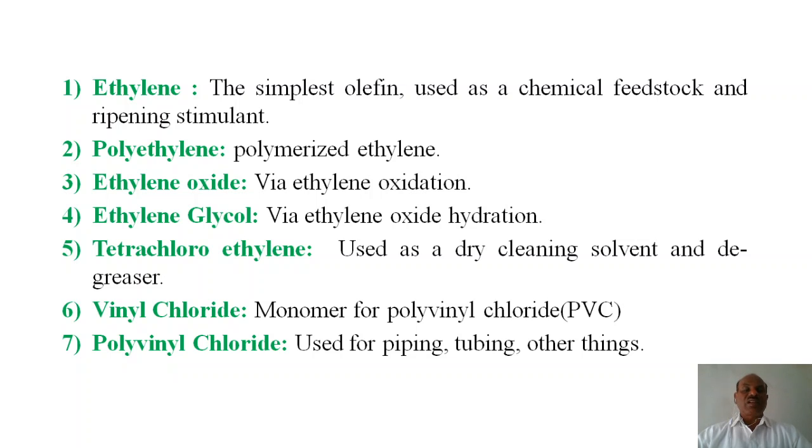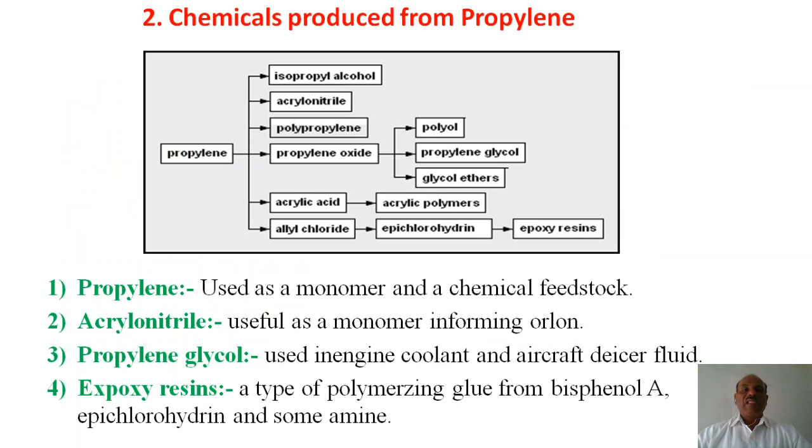Polyethylene, ethylene oxide, as well as ethylene glycols, tetrachloroethylene, vinyl chloride, as well as polyvinyl chloride. These are all the important compounds that are used in industry. Now the second is propylene. Propylene is also one of the alkenes.